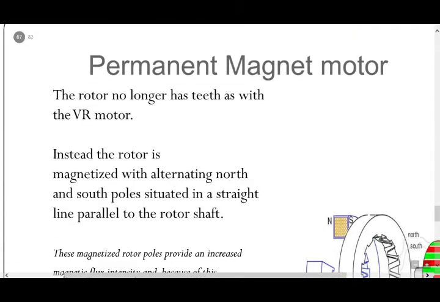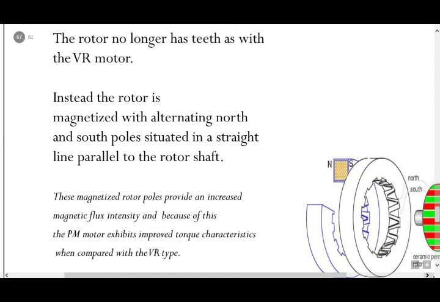Next, permanent magnet motor. The rotor no longer has teeth as the VR motor does. Instead, the rotor is magnetized with alternating north and south poles situated in a straight line parallel to the rotor shaft. These magnetized rotor poles provide an increased magnetic flux intensity, and because of this the permanent magnet motors exhibit improved torque characteristics when compared with the VR type.